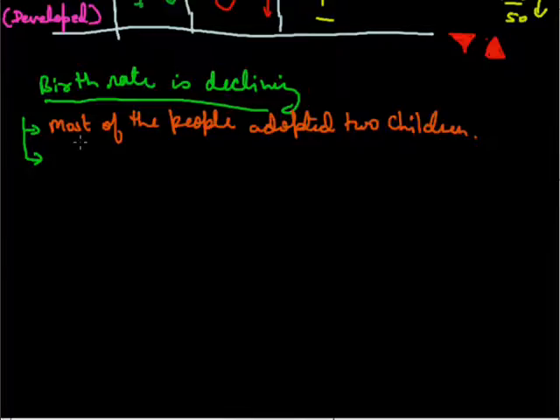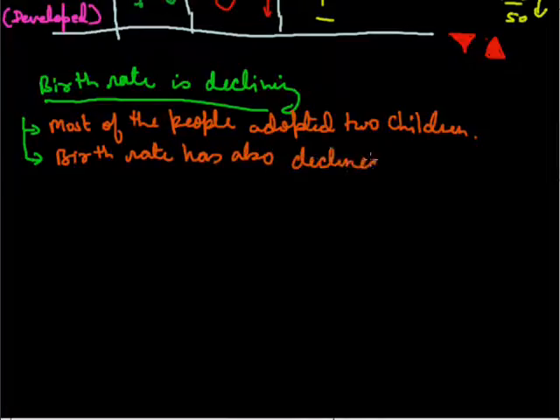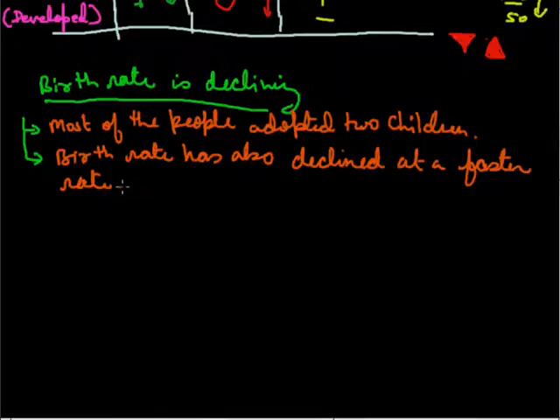So basically we found that people are interested in either 1 or 2 children. The birth rate has also declined at a faster rate than the death rate. This is also one of the major reasons.